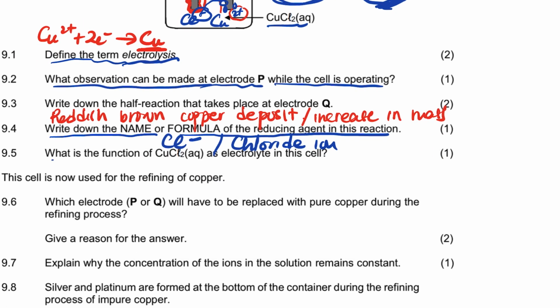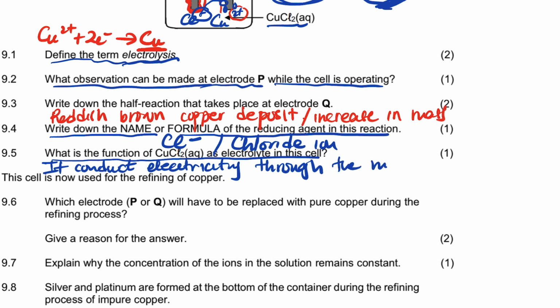Now they say, what is the function of copper chloride as an electrolyte in the cell? You know what the electrolyte does? It conducts electricity. It conducts electricity through what? Through the movement of free ions or ions.